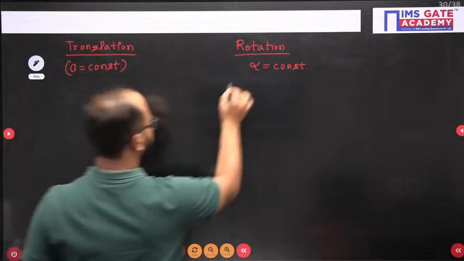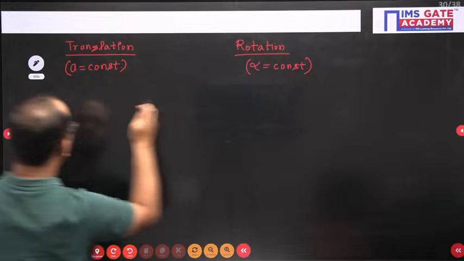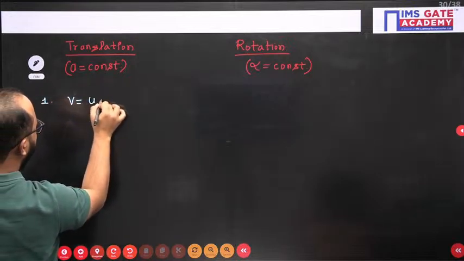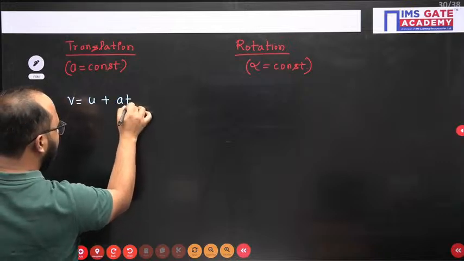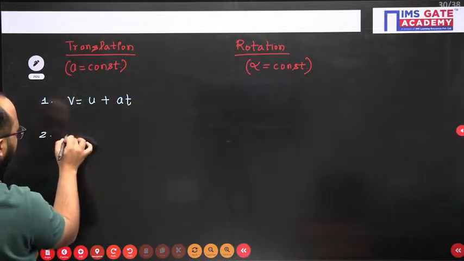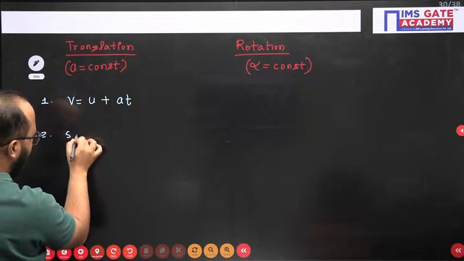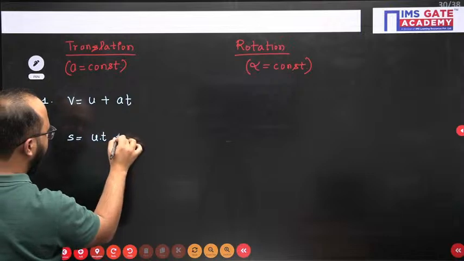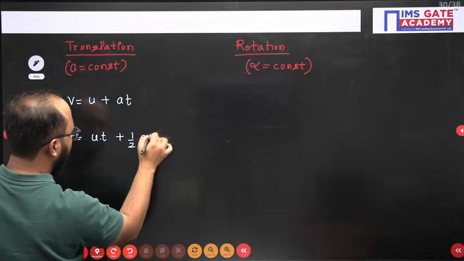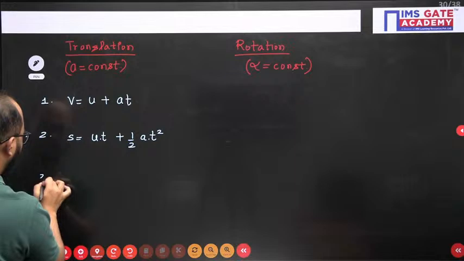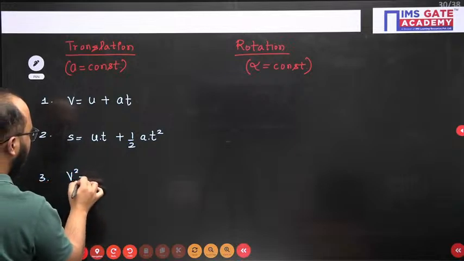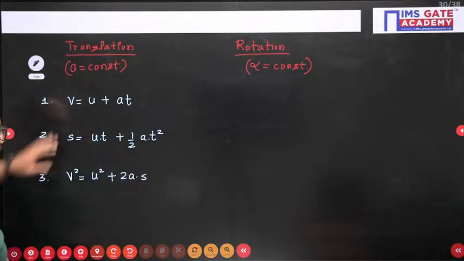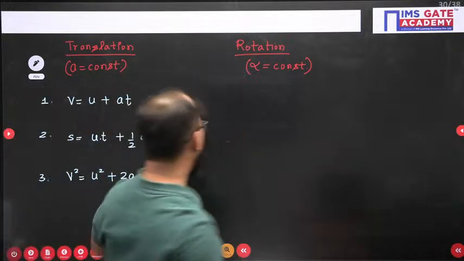See, first we have v equals u plus at. You have already learned this topic at school level also. We will have s equals ut plus half at square. Then third we have v square equals u square plus 2as. Now, parallelly we will write for rotation as well.